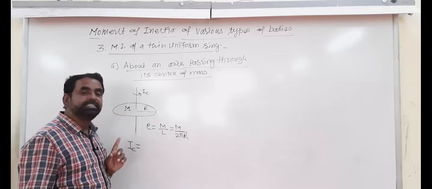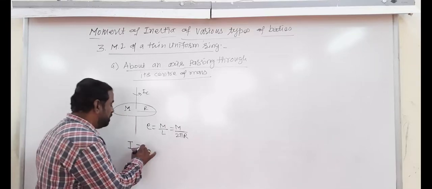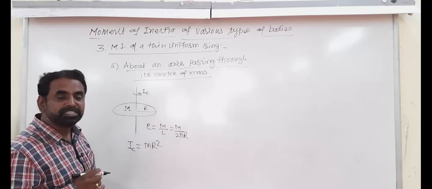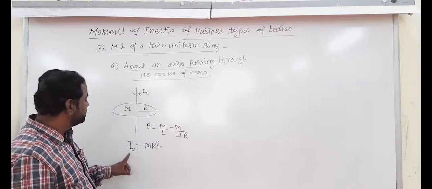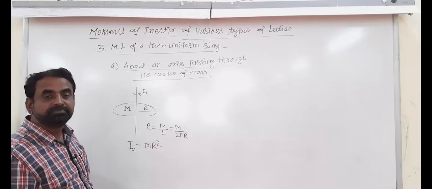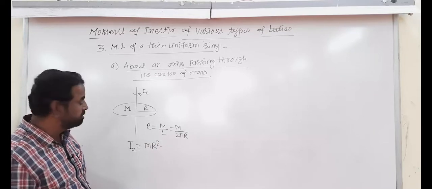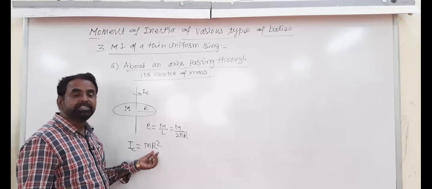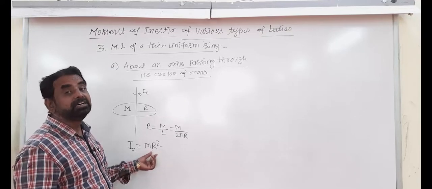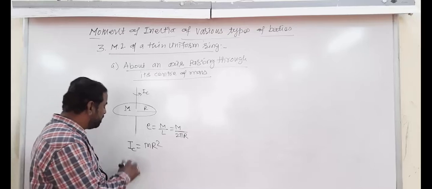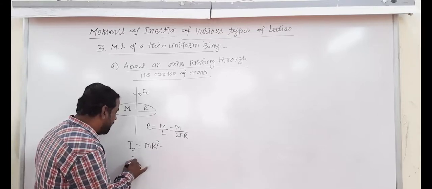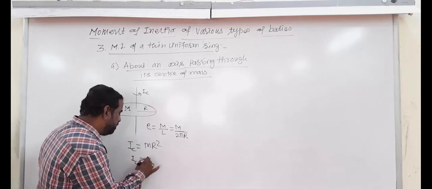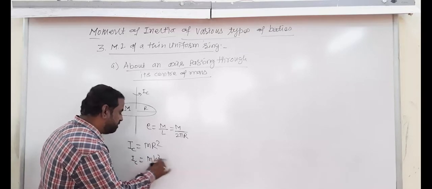तर बेटा, Ic is equal to काय फॉर्म्युला येतो? रिंगचा मोमेंट ऑफ इनर्शिया अबाउट एन ॲक्सिस पासिंग थ्रू इट्स सेंटर, Ic is equal to M R square. M is the total mass of the rod, R is the radius of the rod, and the corresponding radius of gyration, Ic is equal to M Kc square.